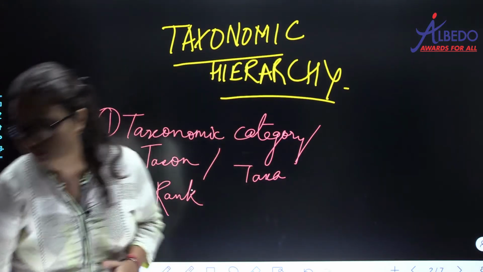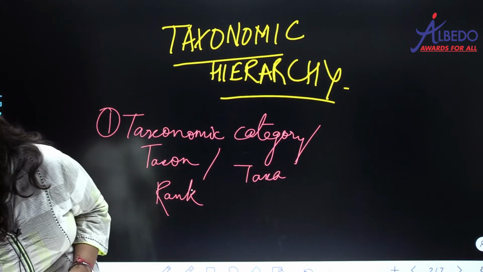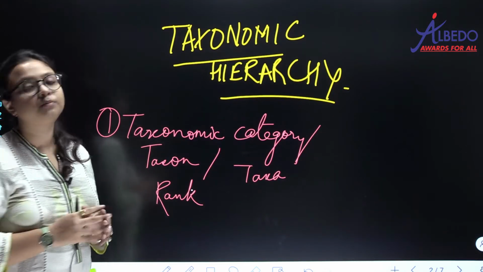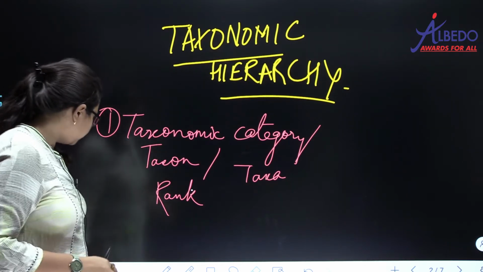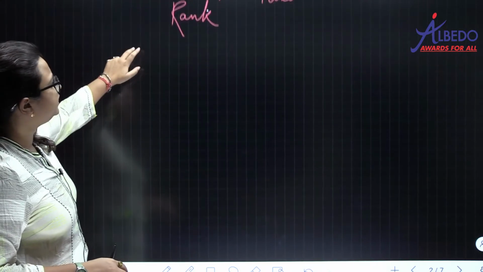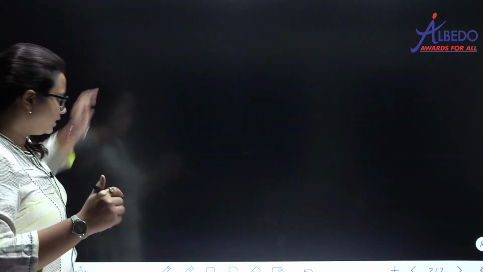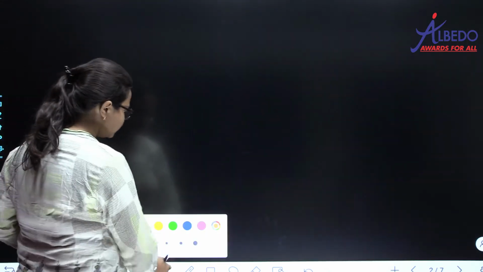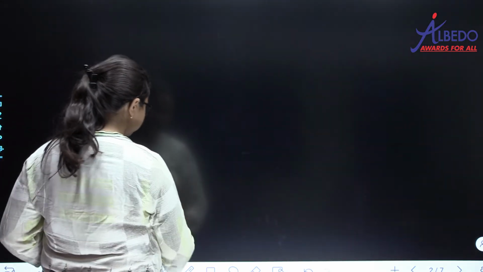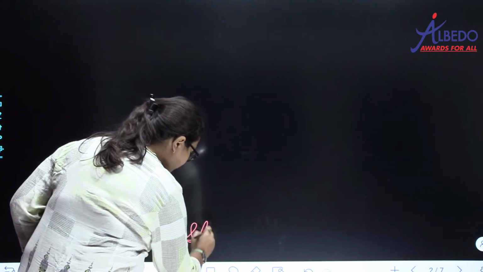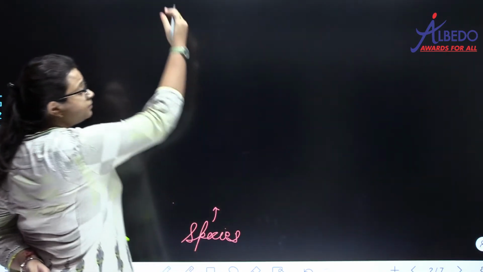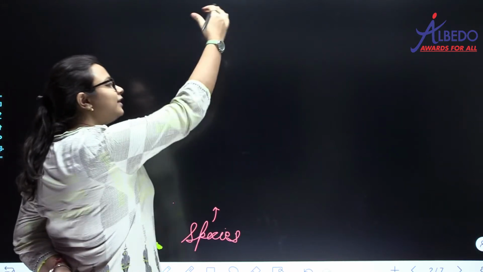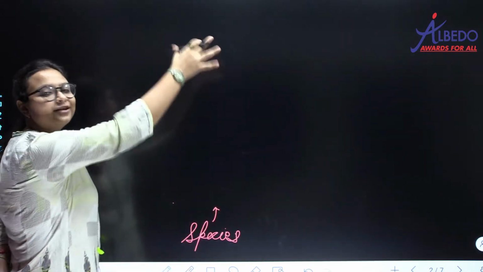So now let us look into the taxonomic hierarchy of biology. For this, please come on to page number 10 of your NCERT and look at that diagram. ठीक है. So we will write down the taxonomic hierarchy, and it starts from the lowest level of classification, which is species. Actually, I have remembered it from upwards down, so I will write it from upwards down, then I will put the arrows back like this.